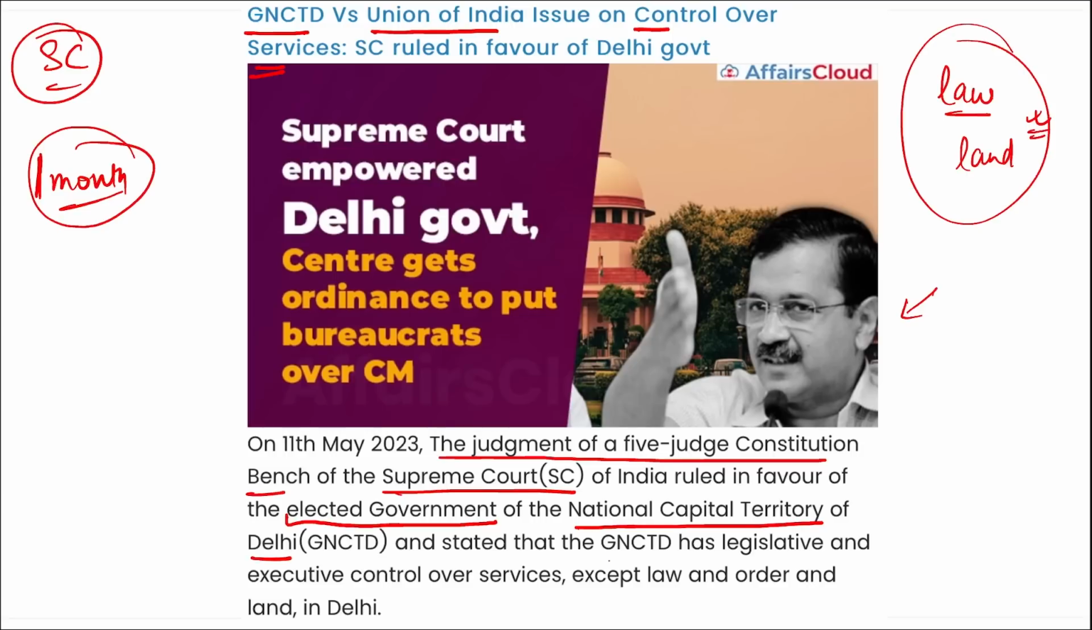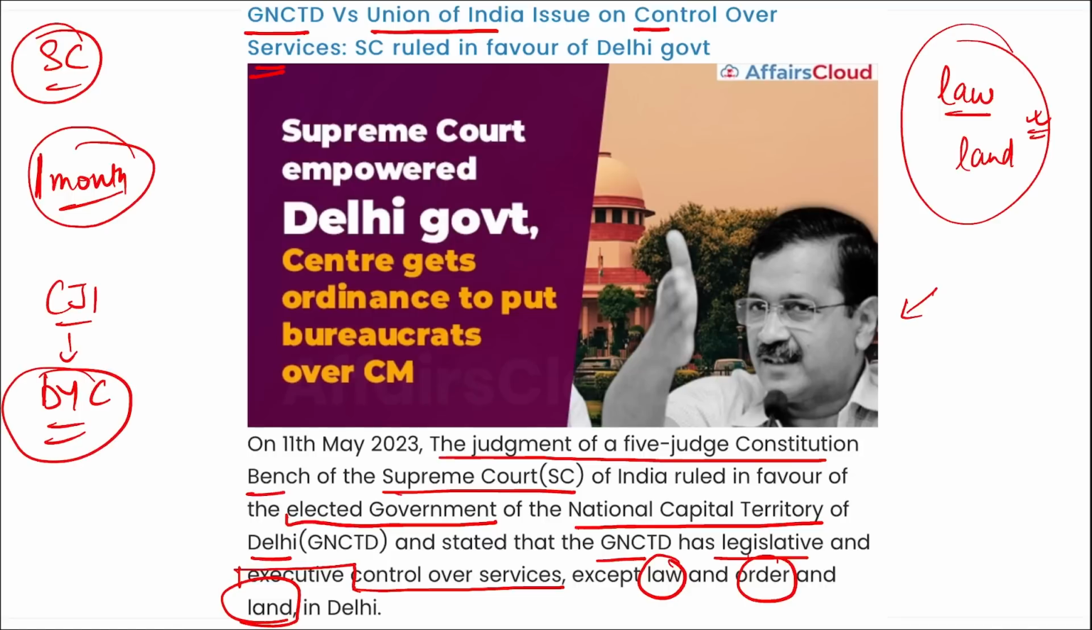Stated that the government of Delhi has legislative and executive control over the services except law and order as well as land, correct? Then apart from this, remember the 5-judge constitution bench we know, but this bench was headed by whom? It was headed by Chief Justice of India DY Chandrachud ji, right? Remember this. Then remember the government of India passed an ordinance, and it was promulgated by President Draupadi Murmu and